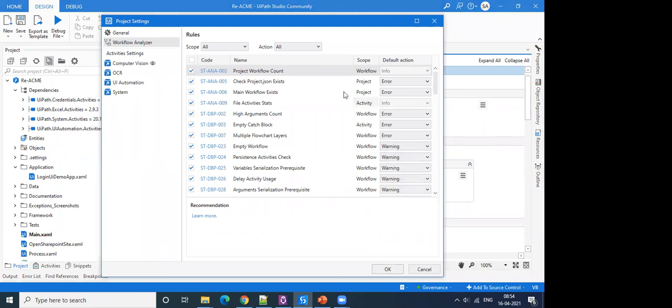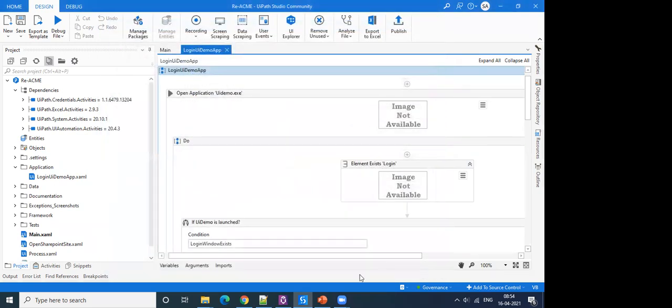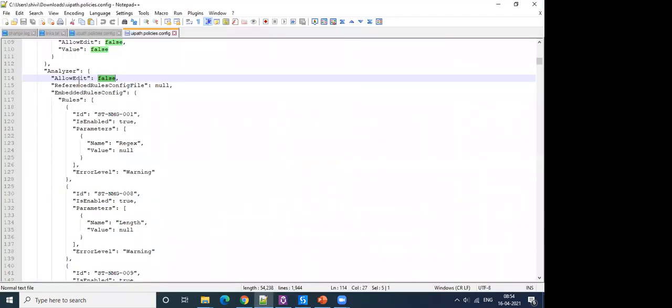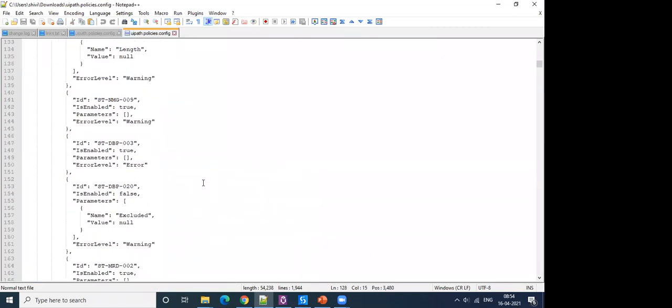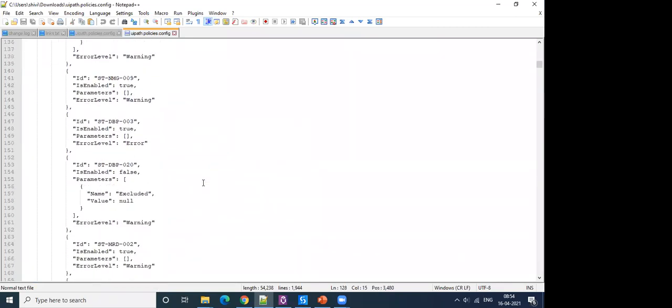I can change the regex of variable naming conventions and so on, right? But if you set allow edit to false here, the settings that you have put for workflow analyzer will be preserved. Nobody would be able to make changes to that. Okay. So this is about the governance file and what all you can control using it.